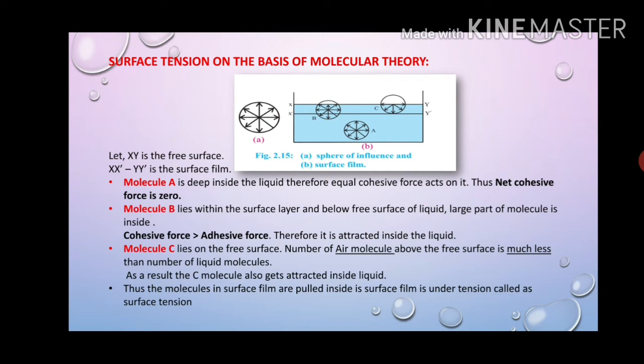Okay, so therefore what will happen, all the molecules of the same liquid will have their intermolecular force on each other. Therefore the adhesive force will not be present, and equal cohesive force acts on it. Thus the net cohesive force is 0. Now the B particle, we know that a small area is exposed to the air, so B lies within the surface layer and below the free surface of the liquid.